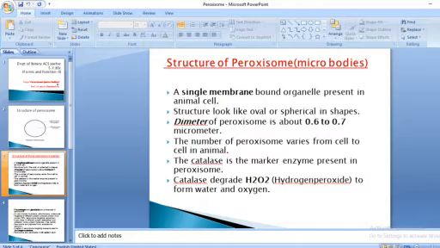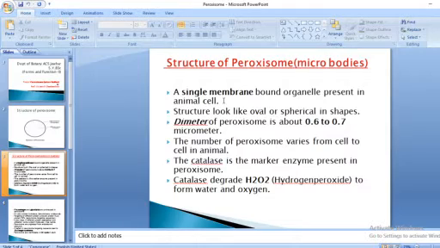Peroxisomes, or microbodies, are single membrane bound organelles present in animals. They are totally absent in plants and other organisms like bacteria and viruses. Depending upon life cycles, the evolution of peroxisome is done.